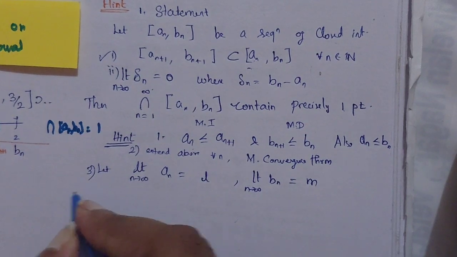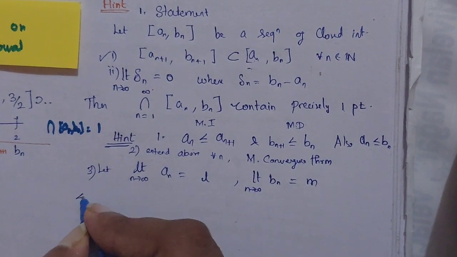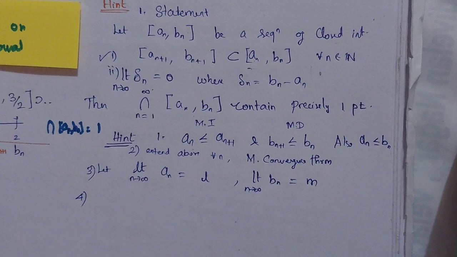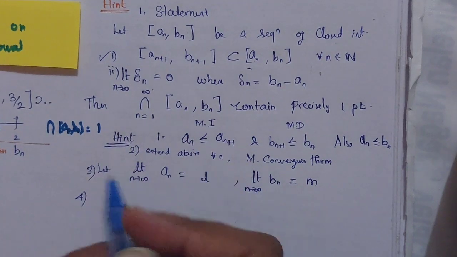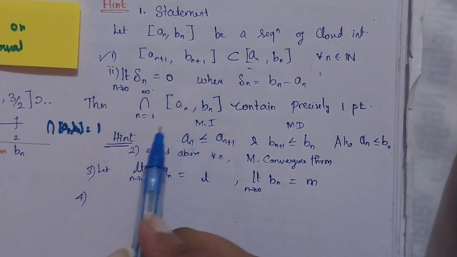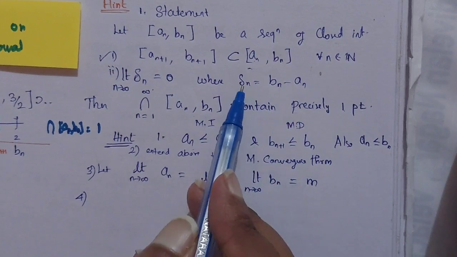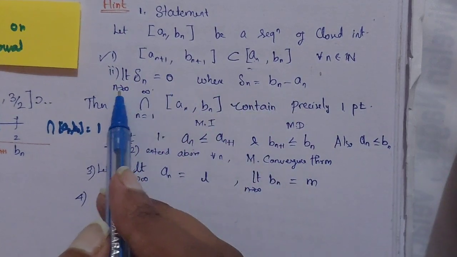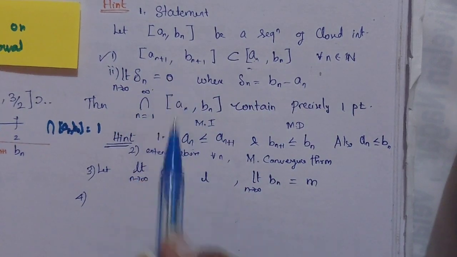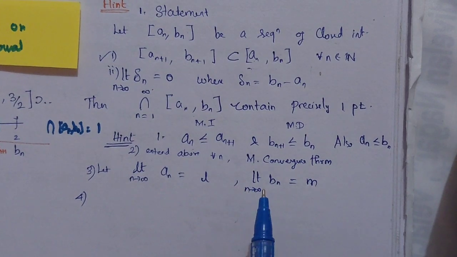So I am going to use the second hypothesis, which is obviously the second hint. The second hypothesis says Bn minus An, as n tends to infinity, is equal to 0. So what does it mean?